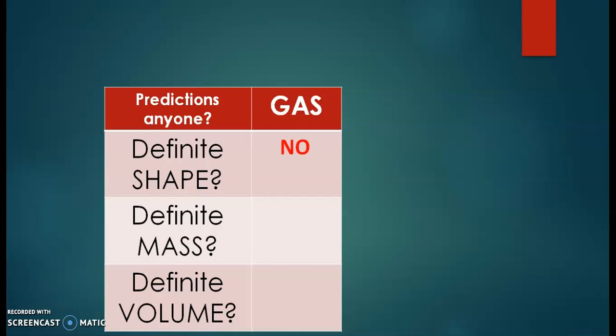No definite shape. Definite mass? Yes, gases have definite mass. Definite volume? There is no definite volume. So the properties of the gases are no definite shape, definite mass, and no definite volume. All these are the properties of the gases.